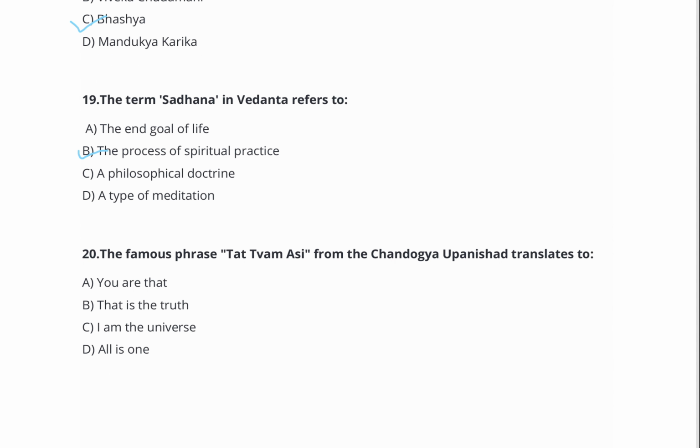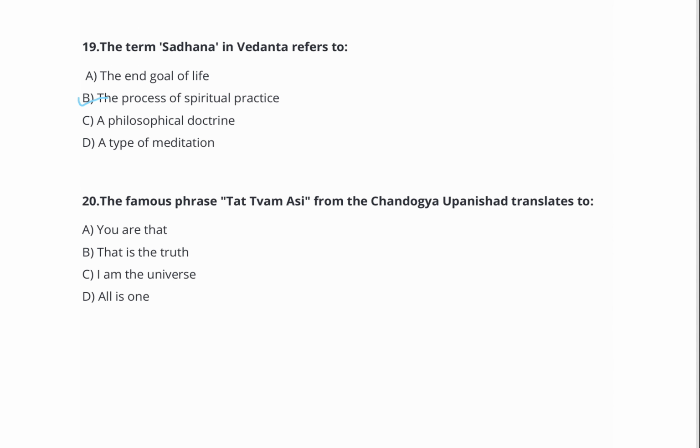Now, question number 20. This question is the last question for this session. The famous phrase Tattvam Asi from the Chandogya Upanishad translates to option A, you are that, option B, that is the truth, option C, I am the universe, option D, all is one. The right answer is option number A, you are that.